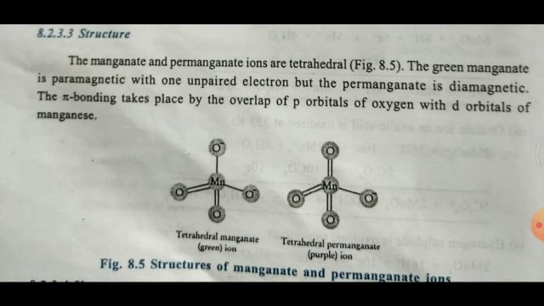Therefore it is paramagnetic. Whereas in permanganate, the oxidation number of manganese is +7, so it has argon configuration. That means no unpaired electrons are there. Therefore it is diamagnetic. In both of these they contain double bonds, that is pi bonds. The pi bonding in both takes place by the overlapping of p orbitals of oxygen with the d orbitals of manganese.